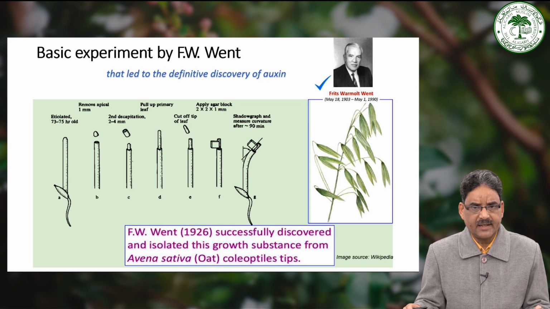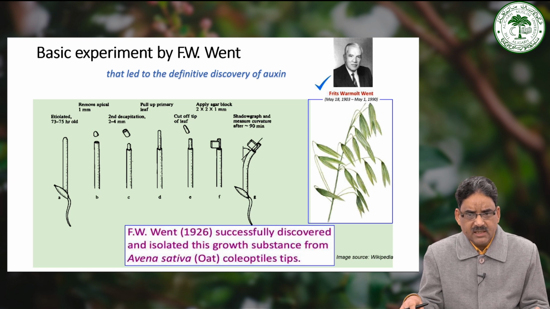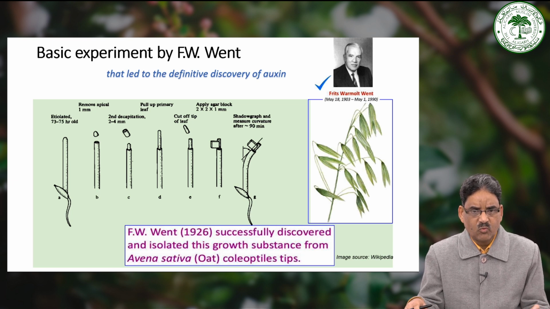when conducted an experiment where they meticulously removed the tips of oat coleoptiles, the protective sheath covering the emerging shoot, astonishingly the bending response was affected, suggesting that something in the tip influenced the plant growth.